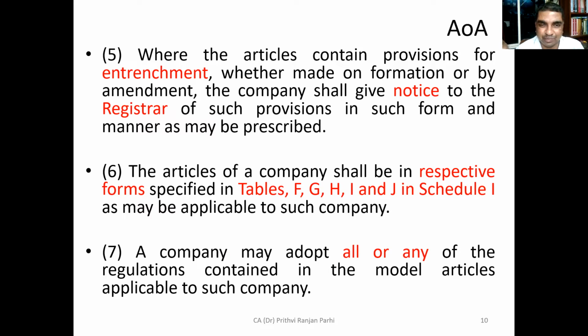For different companies, there are different prescribed model articles, like table F, table G, table H, table I, table J in schedule 1. So for different types of company, different article formats are there. You may please visit the MCA website, find the Companies Act 2013 and its schedule 1, and in schedule 1 you can find table F, G, H, I, J. These are the tables which refer to articles of association. Table A, B, C, D, E relate to memorandum of association.